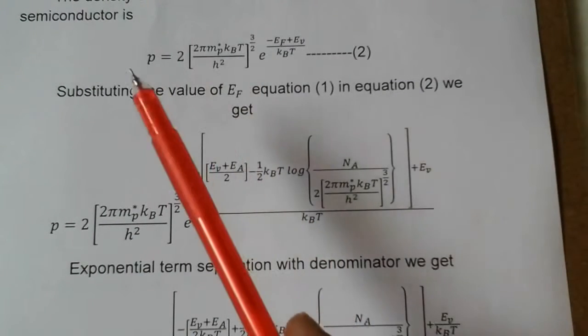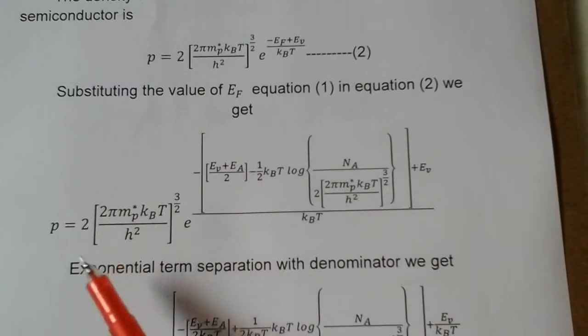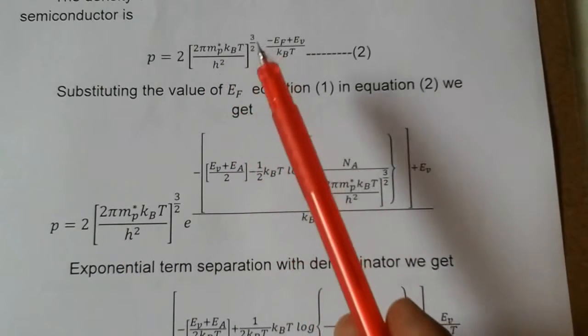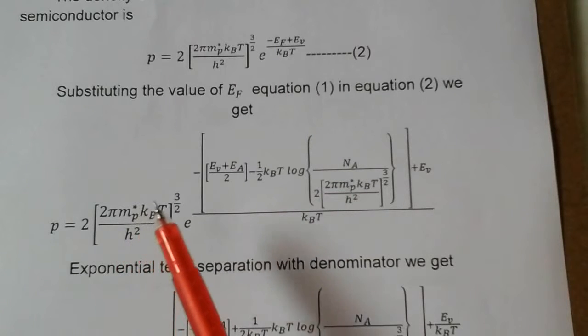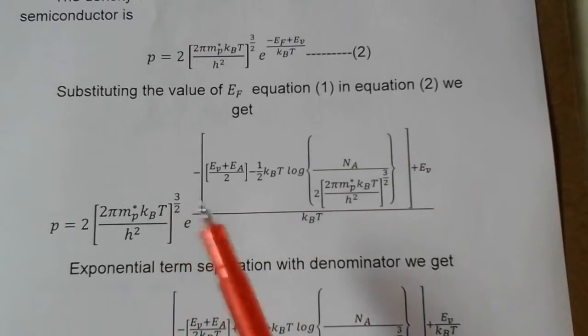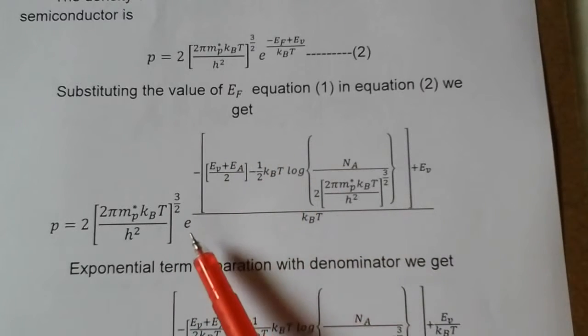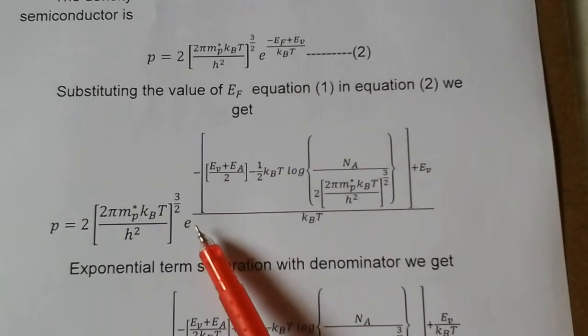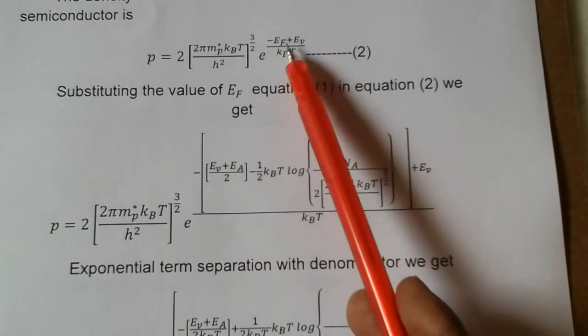Then P equals 2 pi MP star kBT by h square whole power 3 by 2, e power of EF.